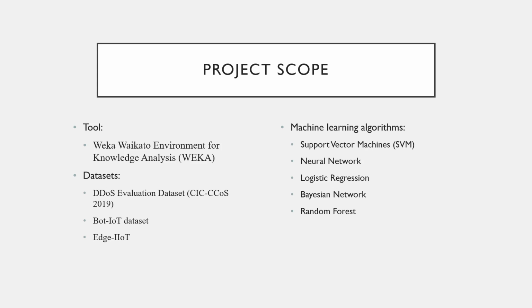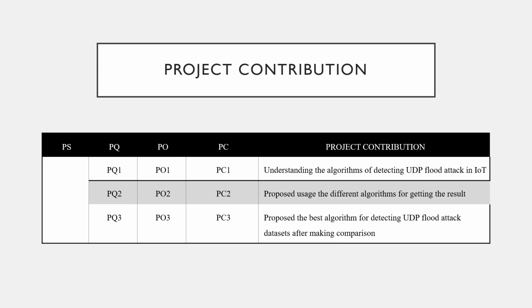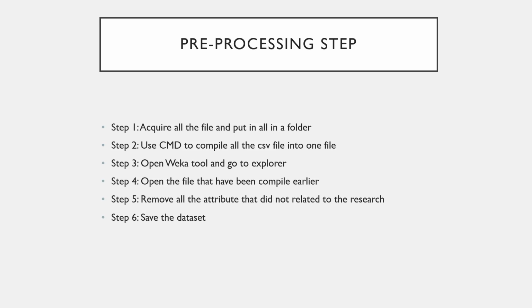The machine learning algorithms that I will use are SVM, neural network, logistic regression, naive Bayes, and random forest. The expected contribution of this research is to understand the algorithms of detecting UDP flood attack in the IoT, propose the usage of different algorithms for getting the result, and lastly to propose the best algorithm for detecting UDP flood attack dataset after making comparison.